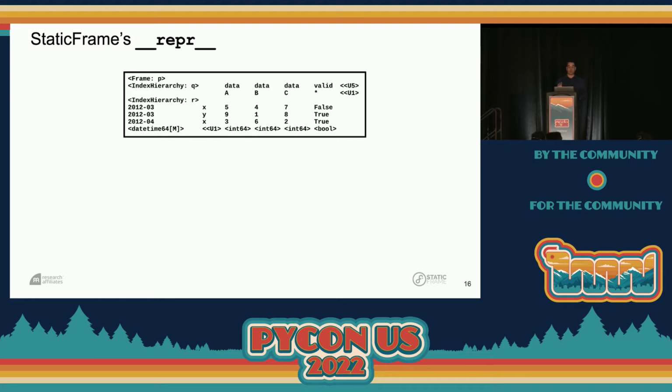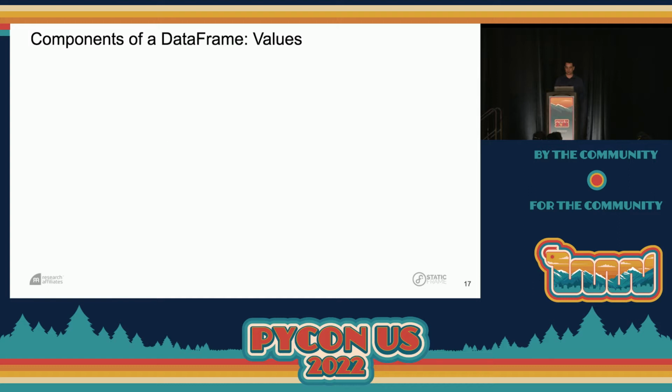But before we do that, I want to compare that representation to the representation of StaticFrame's standard repr of a data frame. You'll notice this is a richer representation than pandas' representation of a data frame, because in StaticFrame, we're very concerned about our types. We want to always show our users what types we have at hand. And I'm going to relate this representation to what we were looking at previously.